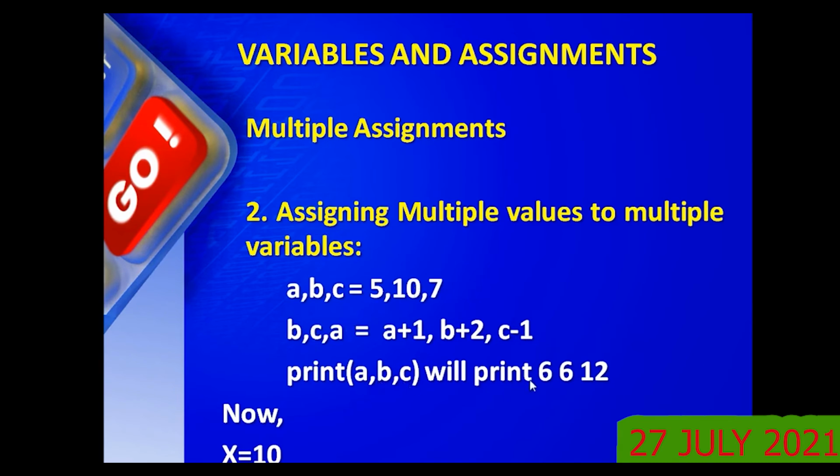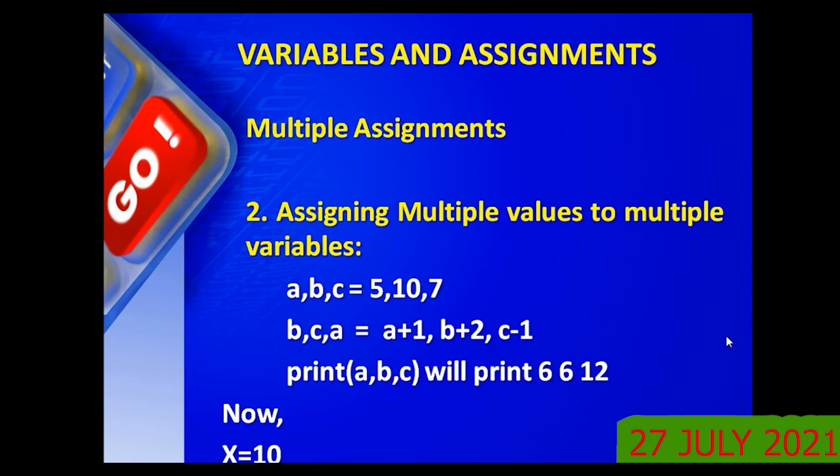When you print A, B, C, the new values are 6, 6, 2. Why 662 here? This is 5 plus 1. What is the value of B? Now A plus 1 has gone to B. This latest value will come now. B plus 2. We'll execute and see what exact value it gives.